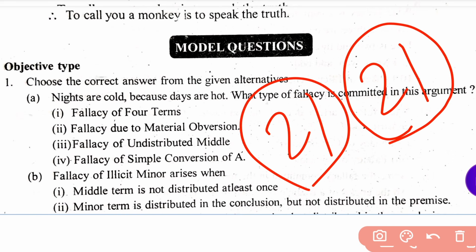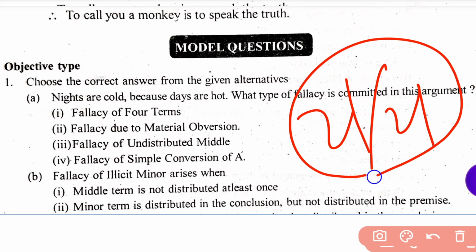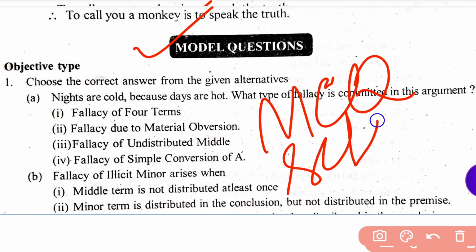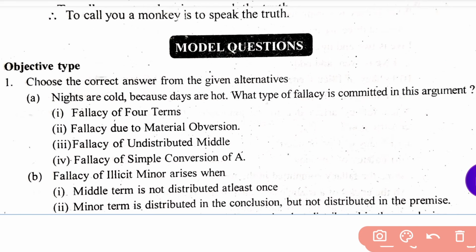All are compulsory, and hopefully you all will get 21 out of 21. So watch this video from beginning to end and get more knowledge, and all the MCQs here are selected. So let's start the video, and I request you all to watch it from beginning to end repeatedly.